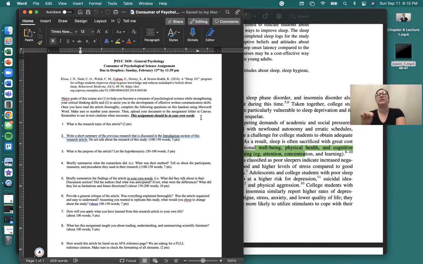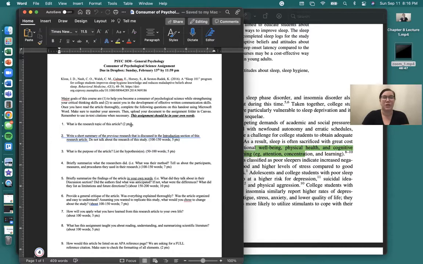Really, really important: this assignment needs to be in your own words. You cannot copy from the article. If you directly copy from the article, I'm going to give it back to you and you're going to do it again. I want you to write this in your own words, and I do not want you to plagiarize. As a reminder, I use Turnitin to check the similarity report, to see if you've copied information from the article or anywhere else. So please write it in your own words. It's not that much writing. You're not going to write this like a full paper. You're answering questions.